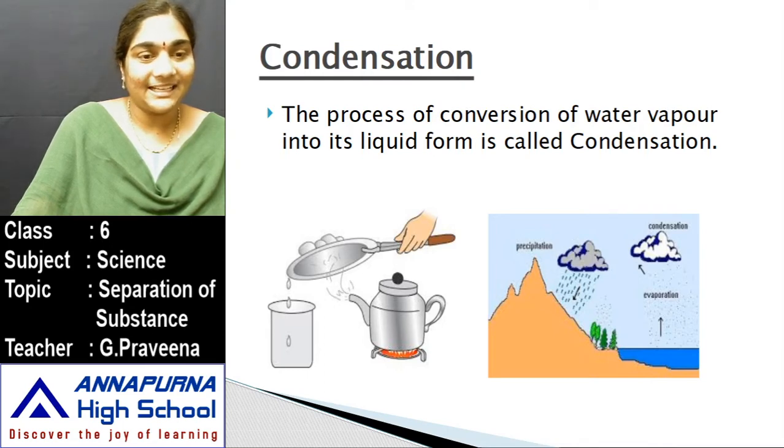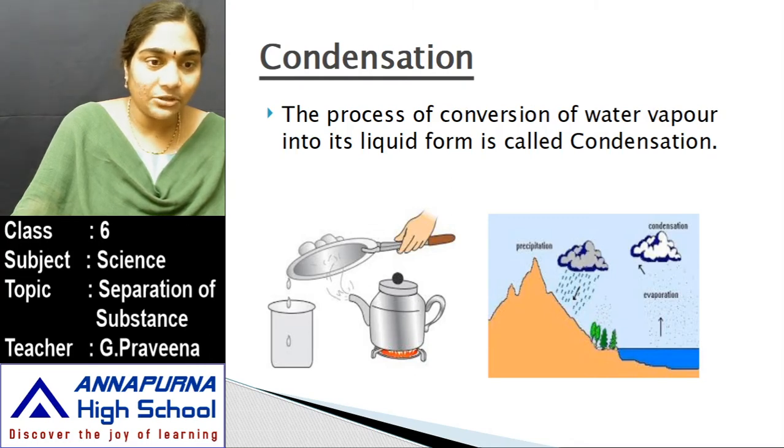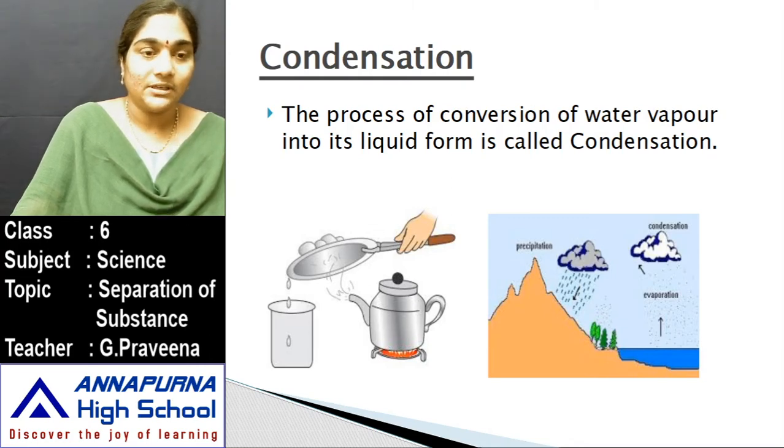Now when this kettle is kept over the stove, the water in it starts boiling, and that water is getting converted into water vapor. When this water vapor comes in contact with the cool surface, because we have kept some ice cubes over there, it becomes converted into water again. The conversion of water vapor into water is called condensation.